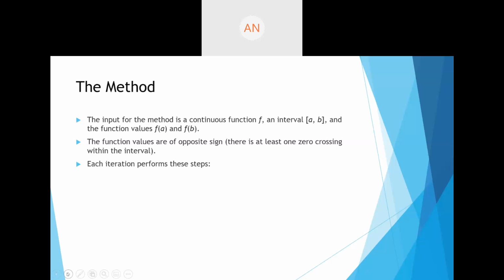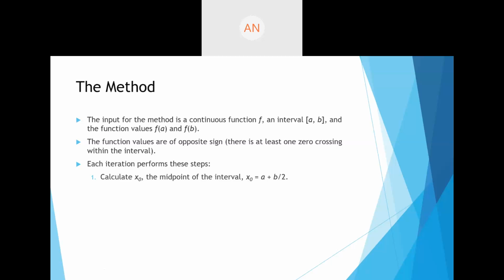Now, once you have decided on the brackets, you start performing each iteration. In each iteration, you start by calculating x0, the midpoint of the interval. Like I said, x0 is equal to (a plus b) by 2. It is not just b by 2, it is the whole bracket (a plus b) by 2.